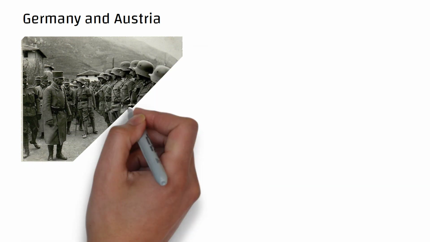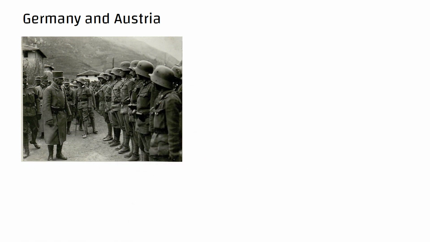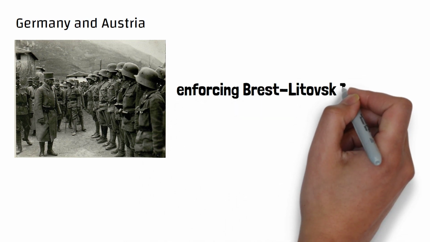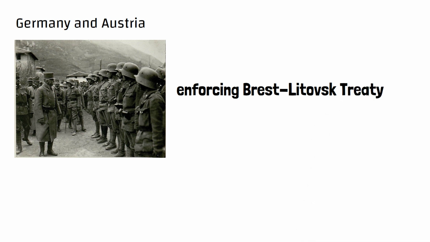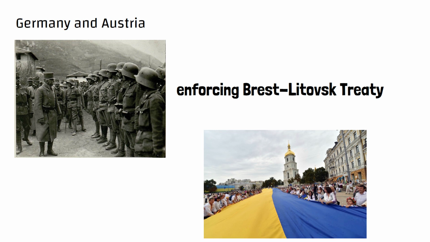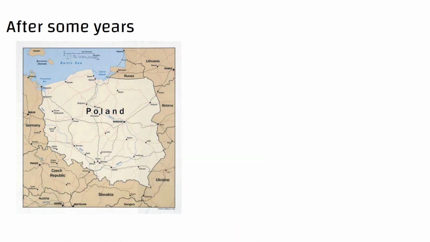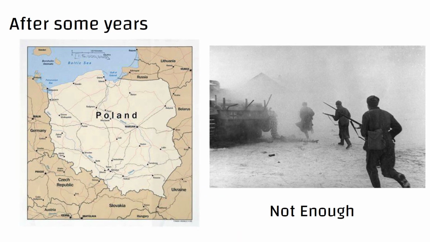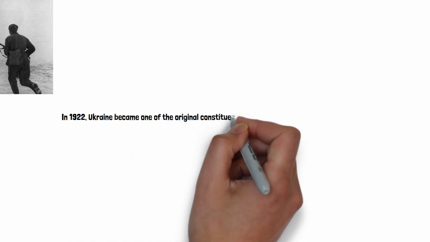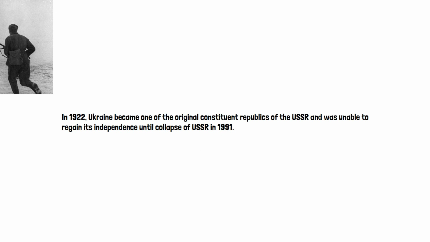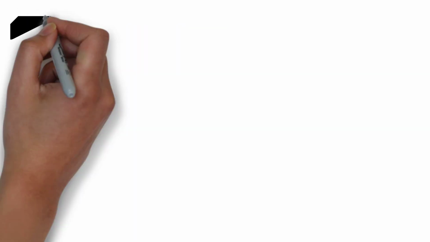will on the people. Germany and Austria brought in troops to maintain order because they saw Ukraine as a perfect and much needed source of food for their starving people. Forcing the terms of the Brest-Litovsk Treaty, which was signed in March 1918, they effectively occupied the region and recognized Ukrainian independence. After some years, the Ukrainian government made an alliance with Poland, but this was not enough to withstand the Soviet assault. In 1922, Ukraine became one of the original constituent republics of the USSR and was unable to regain its independence until the collapse of the USSR in 1991.